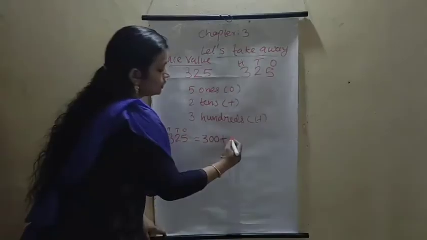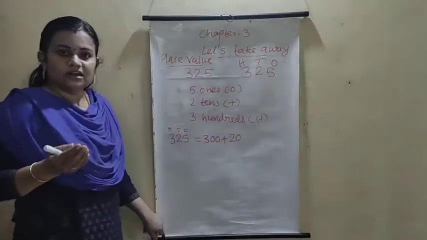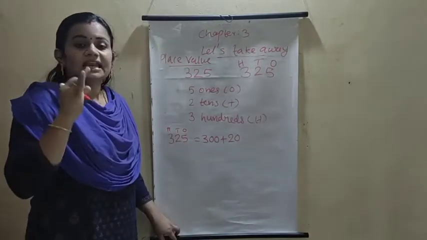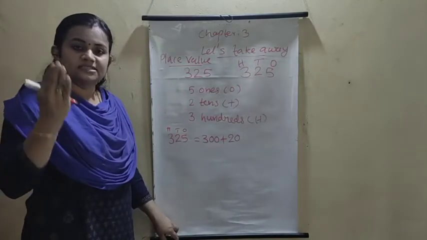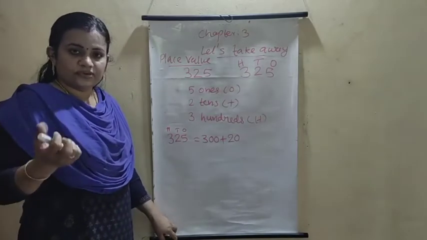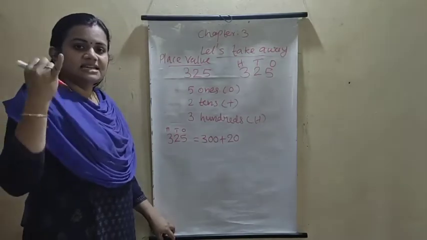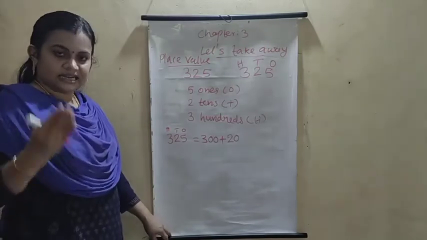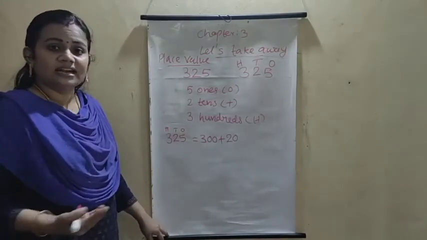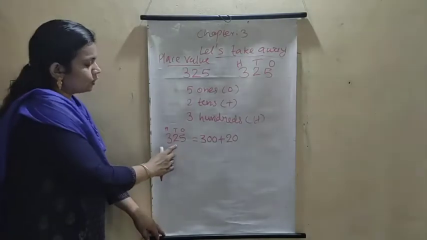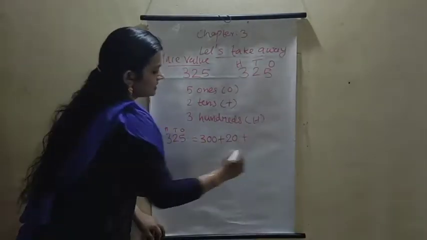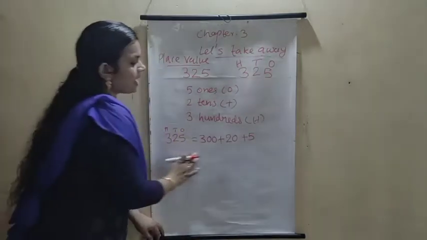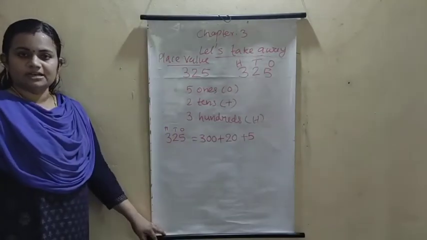2 tens, 20. We already learned 1 ten, 10, 2 tens, 20, 3 tens, 30, 4 tens, 40, 5 tens, 50, 6 tens, 60, 7 tens, 70, 8 tens, 80, 9 tens, 90, 10 tens, 100. That you already learned. So 2 tens, 20. Plus, write the ones place, write the same number, 5. This is the expanded form of these 3-digit numbers.